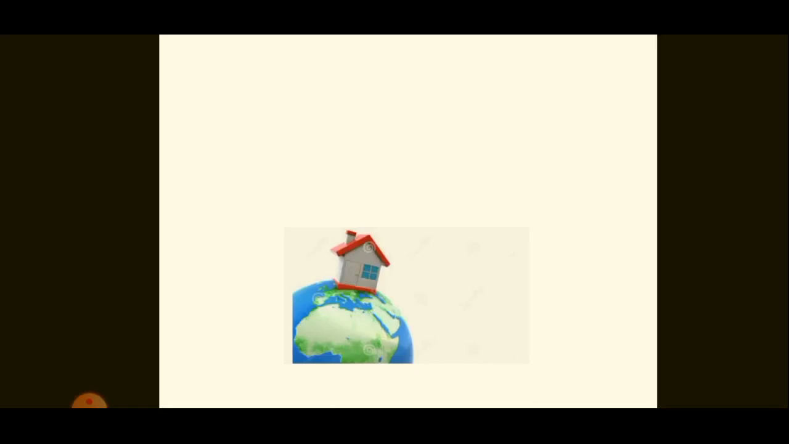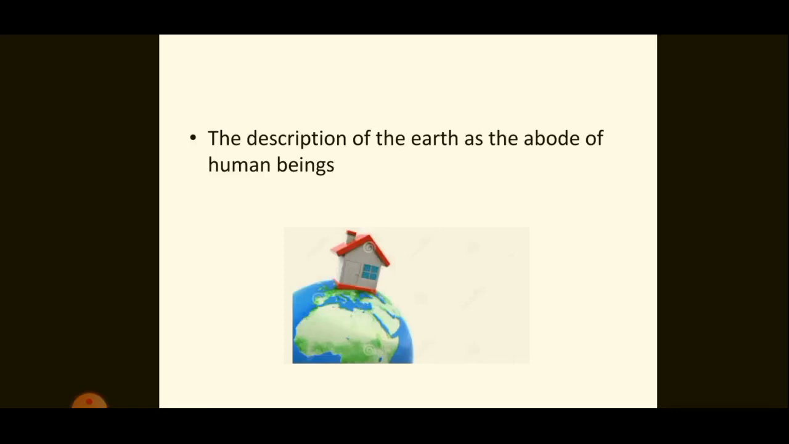Now, let us coin another definition for geography. Where do we human beings live? We live on the earth, isn't it? That means earth is the home of human beings. Hence, we can also define geography as the description of the earth as the abode of human beings. Here, the word abode means dwelling place or home.